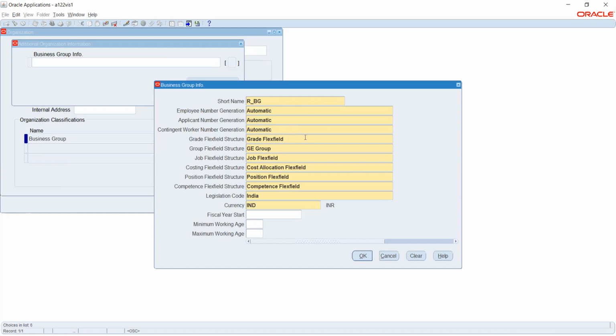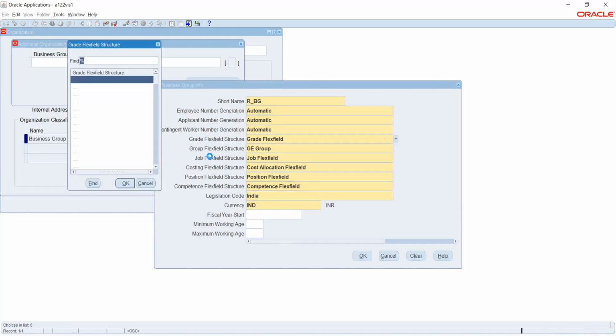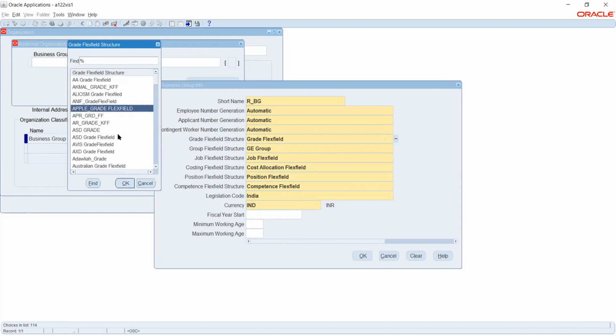So another doubt in the flex field. When you go to grade flex field once again, there are many possibilities. There is APR grade access, Apple grade flex field. So this is a test environment. Basically, we don't have any restriction that we want to have only one grade flex field or two grade flex fields in a test environment. Since this is a test, we will have any number. If you see here, the count is more. But in production or in real time, it is only one.